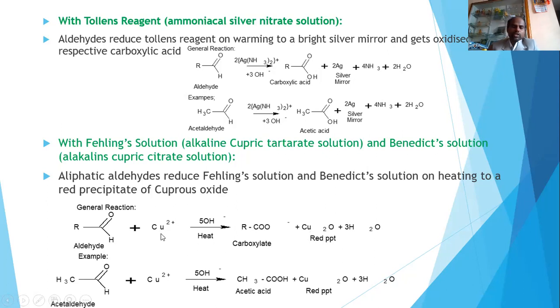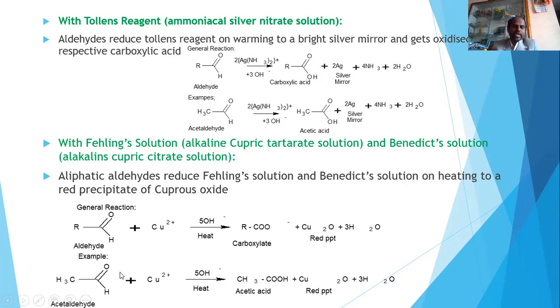So what is happening? The Cu2+ reagent is converted into Cu+. That means reduction of cupric to cuprous. That's the reason for the red precipitate formation. That means aldehydes reduce the Fehling solution as well as the Benedict solution to the red precipitate, and the aldehyde itself is oxidized to a carboxylic acid. This is about the reaction of aliphatic aldehydes with Fehling solution and Benedict solution, and this will be a general reaction.